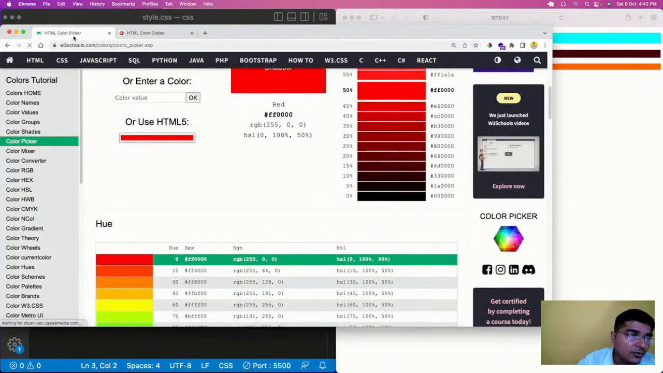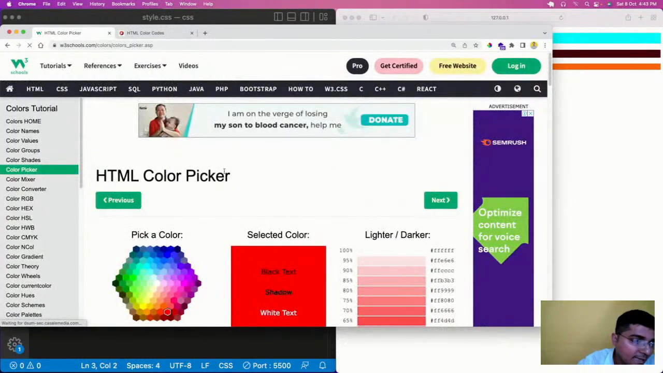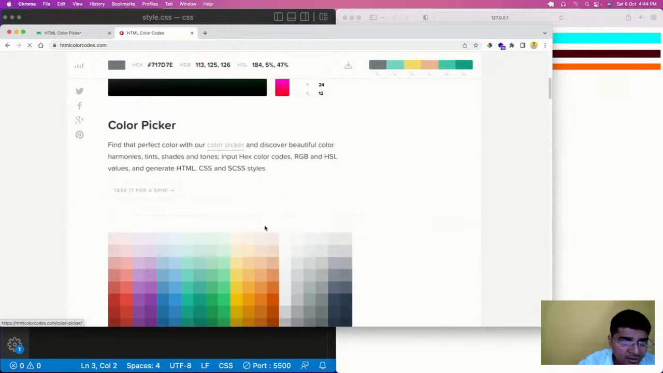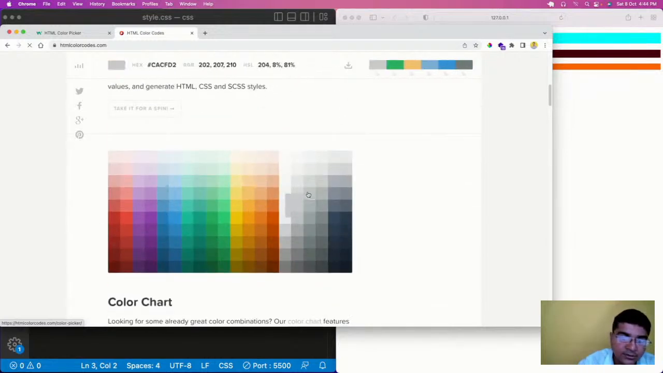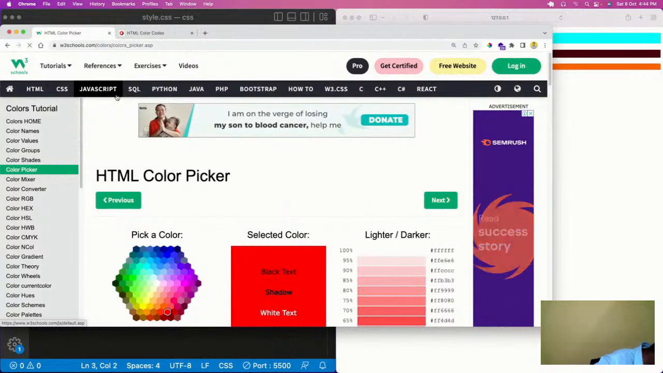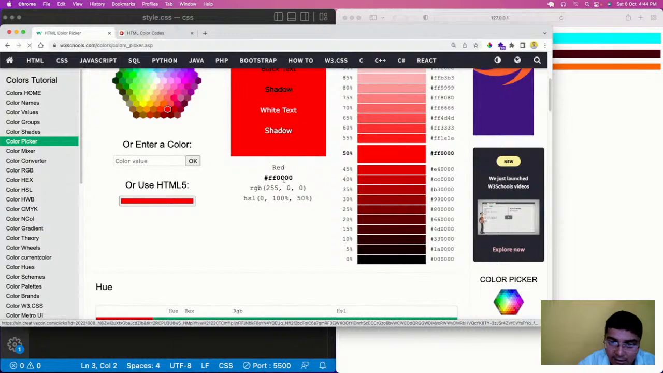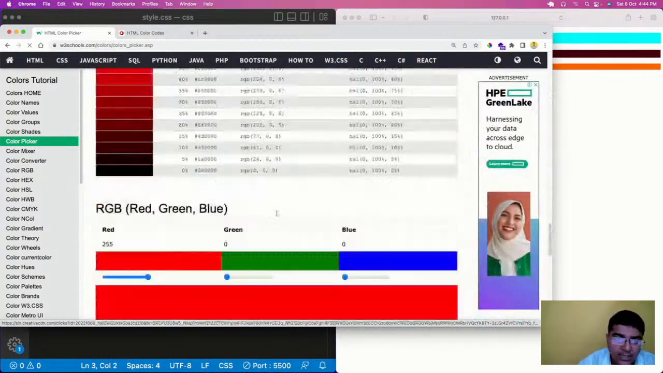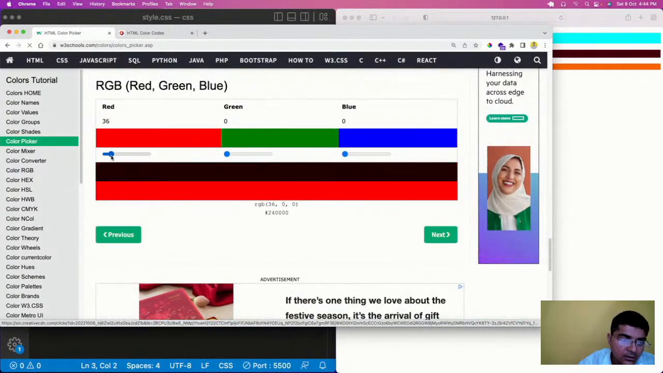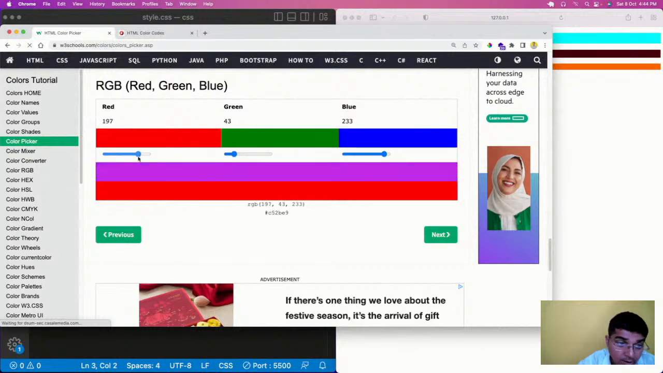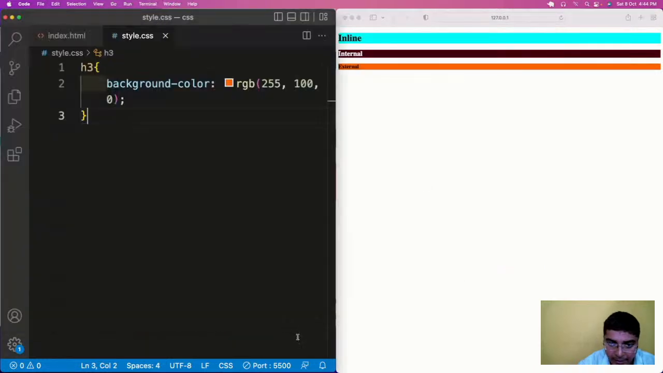Fine. Now you can refer to the HTML color picker site managed by W3Schools for a quick and ready reference of the color names and their HSL code, their RGB code, their hexadecimal code. So you can create your color also here, dragging the items like this. See, you can create any color using these three colors only. Fine. So now let's go back to our code.